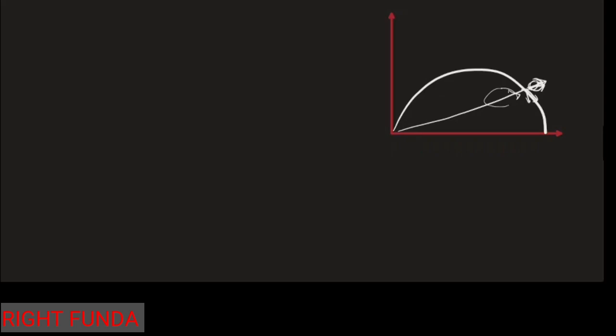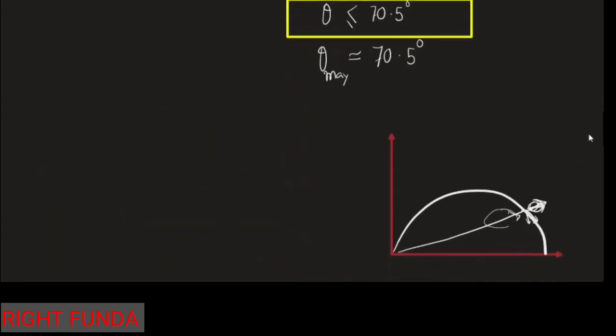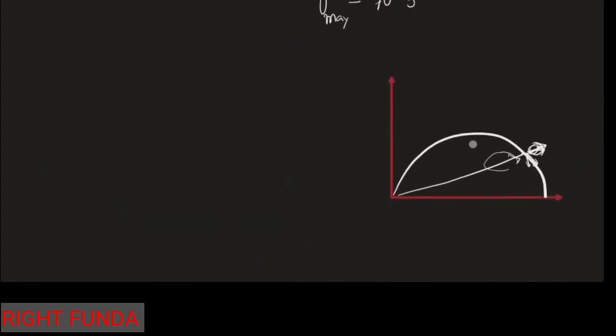In the previous problem, what happened? At some point of time, suppose I write the position vector there and the velocity vector there. When I resolve the velocity vector into one component like this and another like this, this r is like this and the velocity is like this. So this velocity is decreasing the distance. So there must always be an acute angle between the position vector and the velocity vector, so that the velocity will have some component in the direction of r.